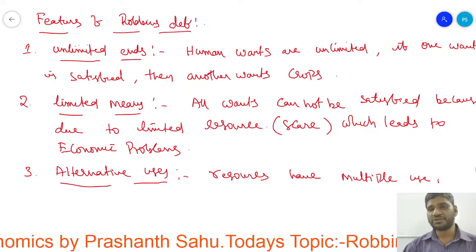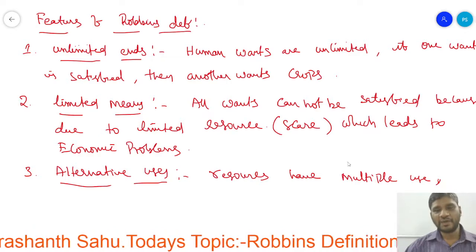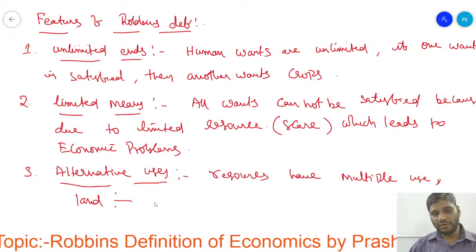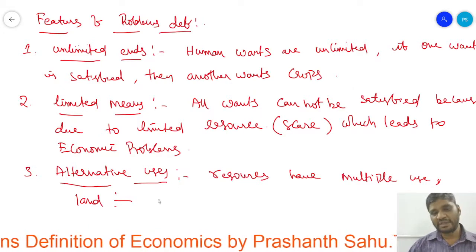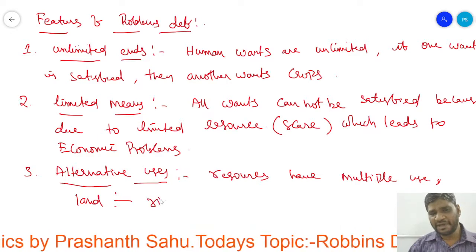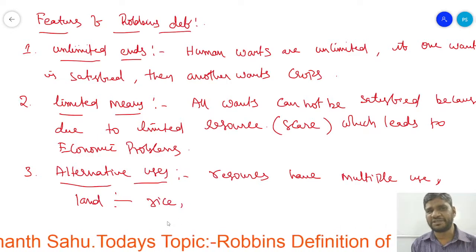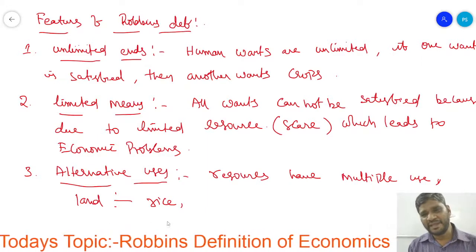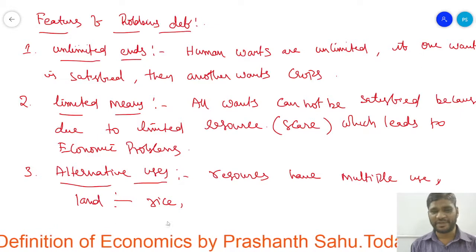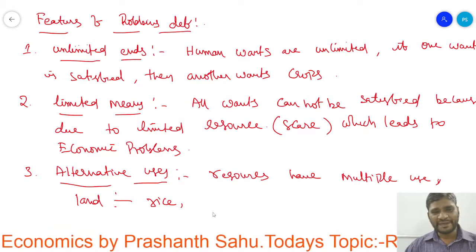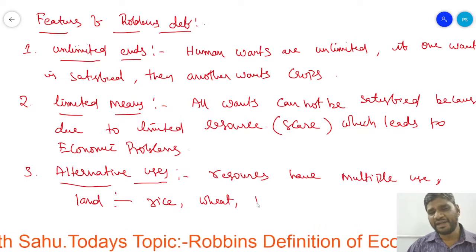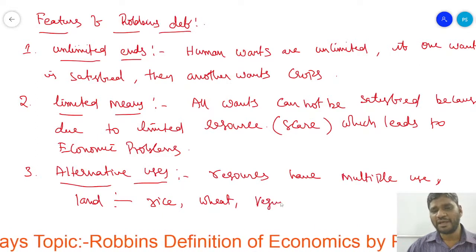problem can be solved. For example, the land is there. How is the land useful? The land is useful for cultivation. Can we use the land only for rice cultivation? Land is a resource, and it can be used in multiple ways. We can cultivate rice, wheat, vegetables.